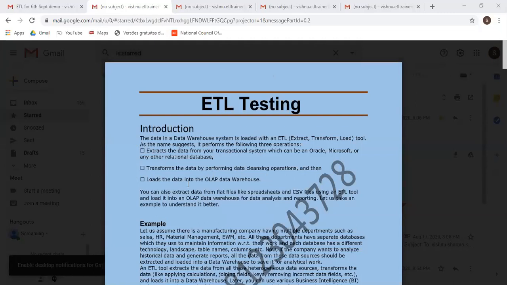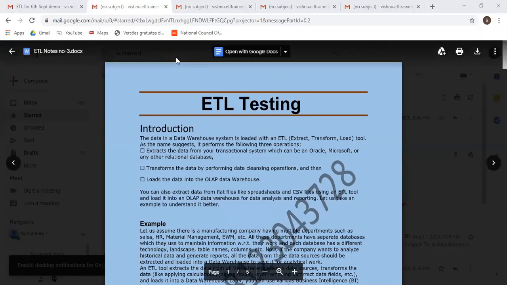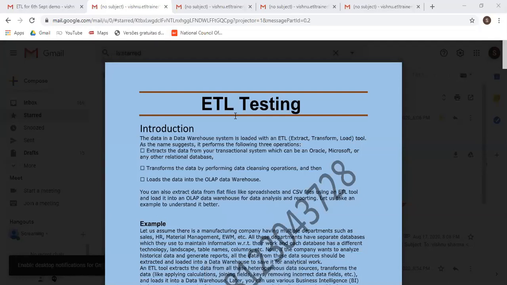In a real-time scenario, you will extract the data from multiple file sources; sometimes it will be a db file, sometimes a flat file. How to perform the work using db files and flat files, we will see with practicals in the Informatica classes.